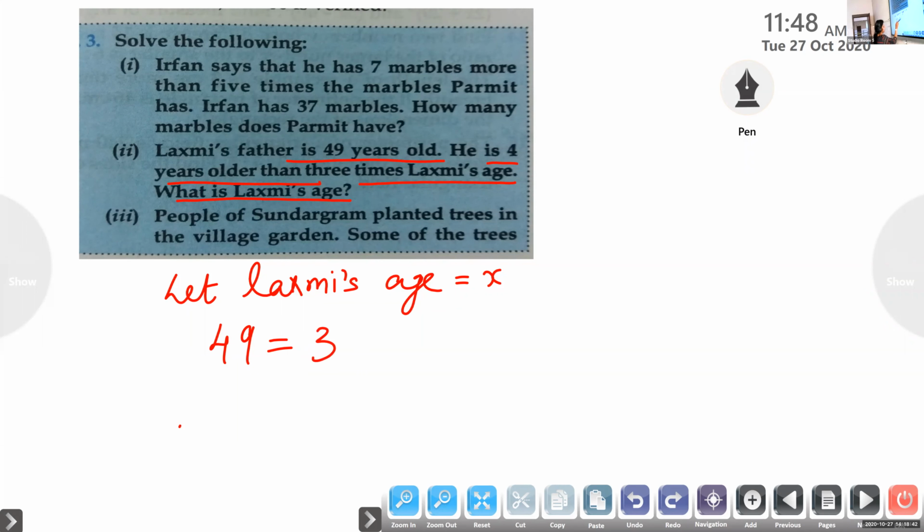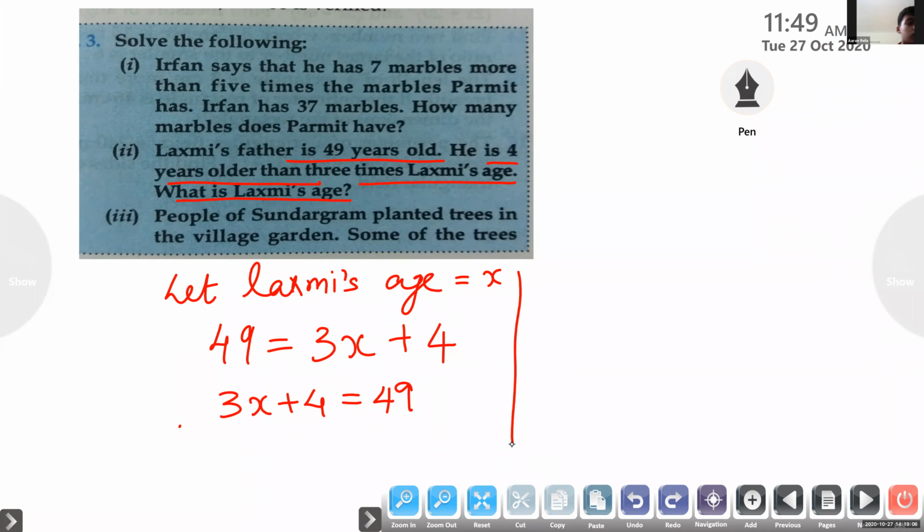So 3x plus 4 is equal to 49. We can write 3x plus 4 is equal to 49. Solve it. x is equal to 15. Very good, x is equal to 15.